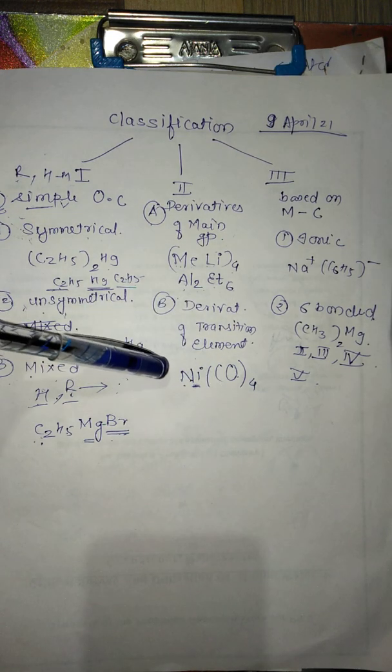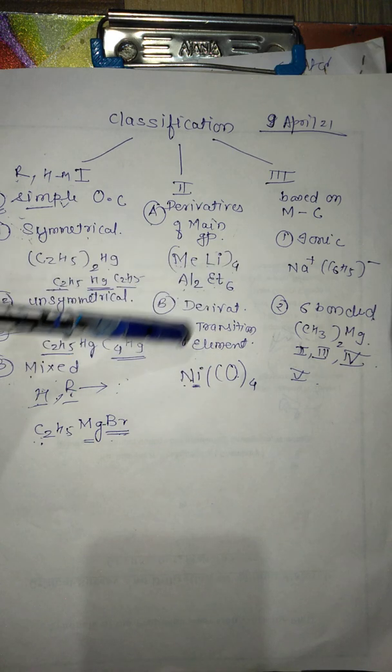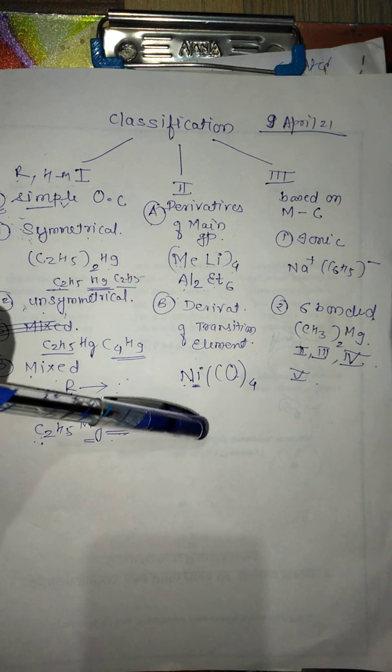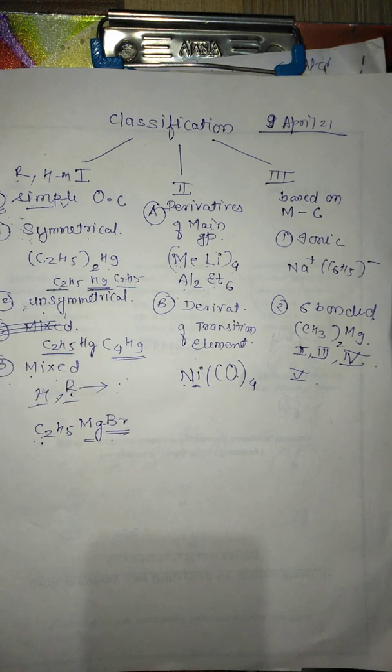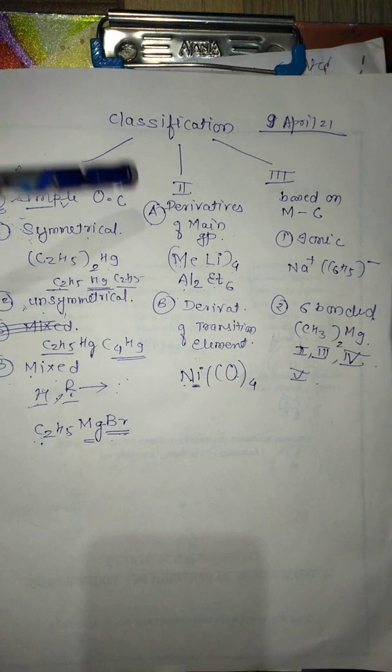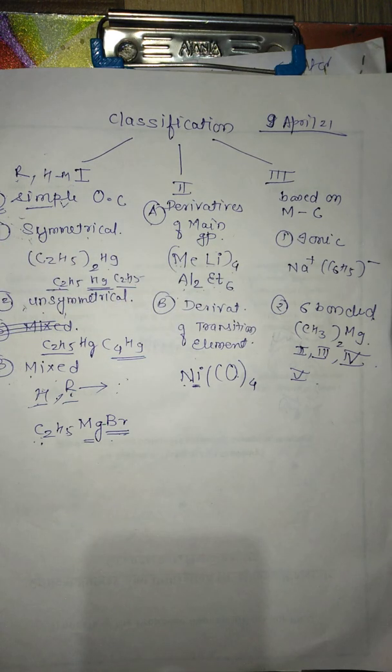Means organometallic compounds, they form the organometallic compound by using sigma or pi bond, but the transition elements are involved in the bonding. Okay, so that's why this is the second type of classification. Now what about the third type of classification? The third type of classification is again somewhat complicated. It is not having any connection with the first or the second. It is quite different, means the characteristics are different, that's why they are classified in various groups.